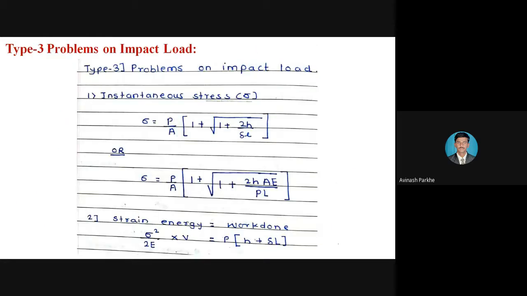Now we'll discuss type number 3, that is problems on the impact load. Just now, all the 4 to 5 problems we solved in type number 1 are related to the gradually and suddenly applied load, because in those statements either the word gradually or the word suddenly is mentioned. There is no impact load, or no certain height mentioned. Therefore all the 4 to 5 numericals we solved using the formula sigma is equal to P upon A, which is applicable for the gradually applied load, and sigma is equal to 2P upon A, which is applicable for the suddenly applied load.